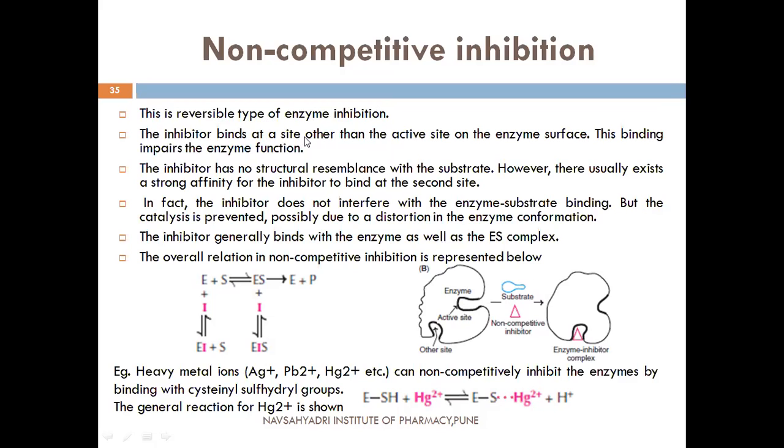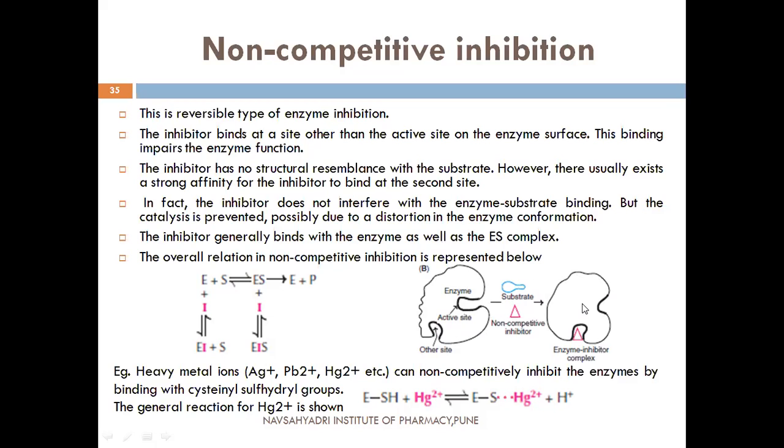Inhibitor binds at a site other than the active site on the enzyme surface, and this binding impairs the enzyme function. See, this is the enzyme, this is the active site of the enzyme, and this is another site of the enzyme other than the active site. So here the substrate and inhibitor are not structurally similar. Here the inhibitor binds with the enzyme at the other site, and because of the binding of the inhibitor at the other site, conformational changes occur in the structure of the enzyme.